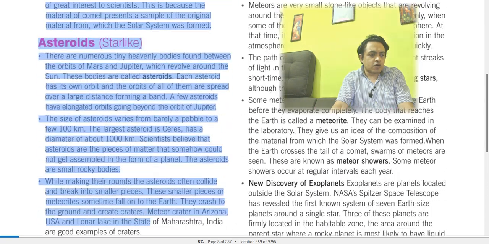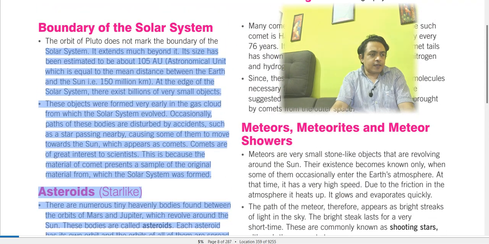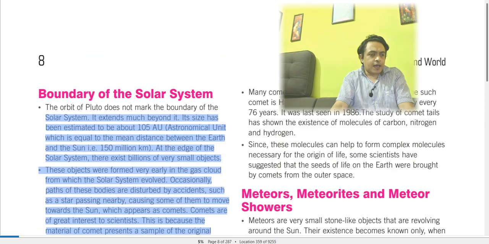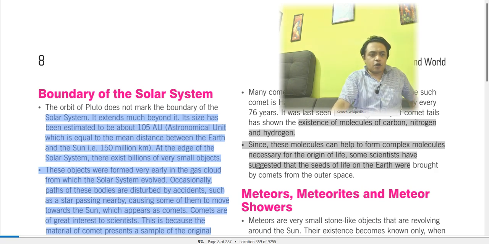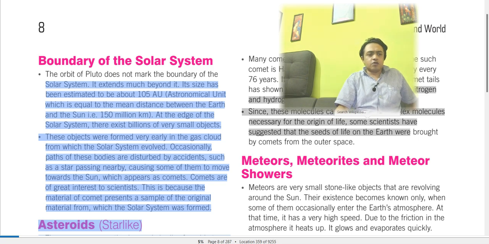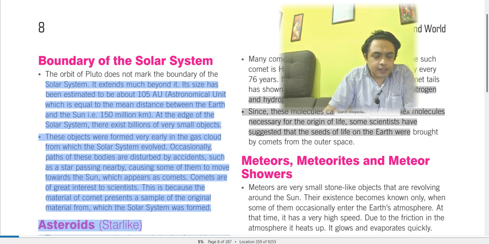So we discussed asteroids and comets and the boundary of the solar system. Many comets have been seen, like Halley's comet in 76 years, last in 1986. The study of comet tails has shown the existence of molecules of carbon, nitrogen, and hydrogen. Since these molecules can help to form complex molecules necessary for the origin of life, some scientists have suggested that the seeds of life on the earth were brought by comets from outer space. This has also been mentioned and prescribed.